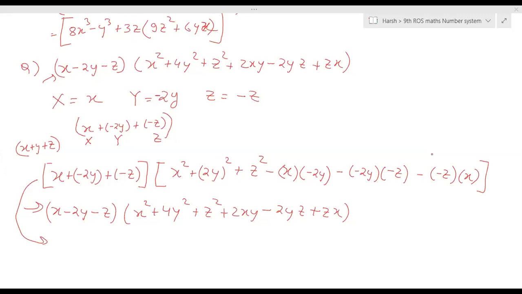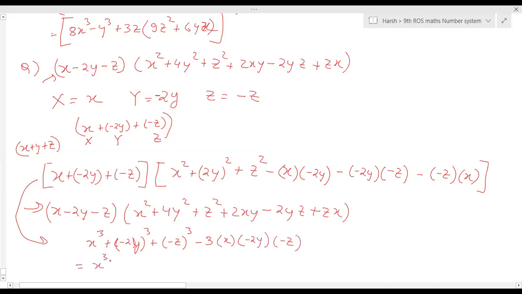Sir, now we will write x cube, minus 2y the whole cube, step by step. Plus minus 2y the whole cube. Then again it is plus bracket start z minus z the whole cube. Then again it is minus 3 into x into minus 2y into minus z. Very good.